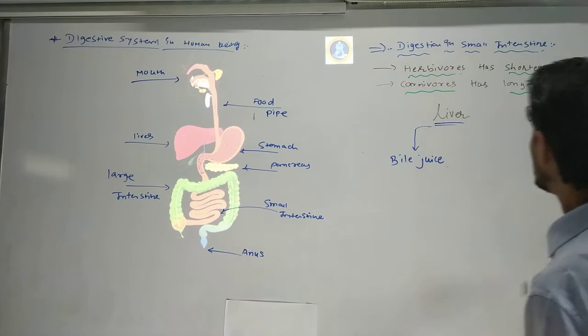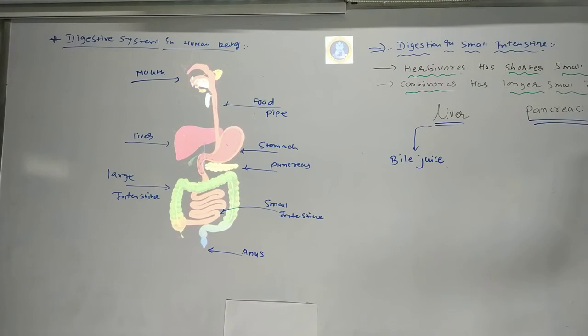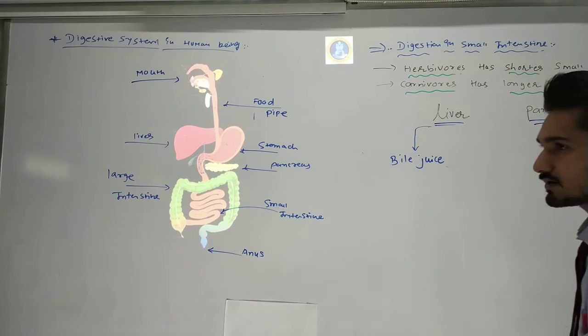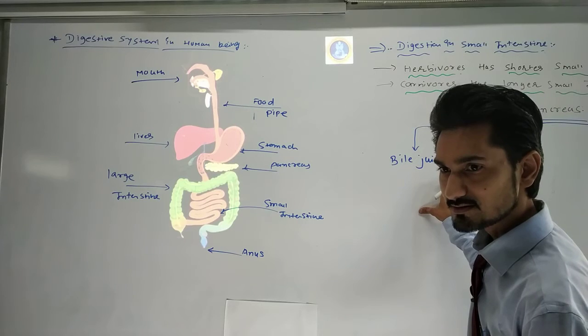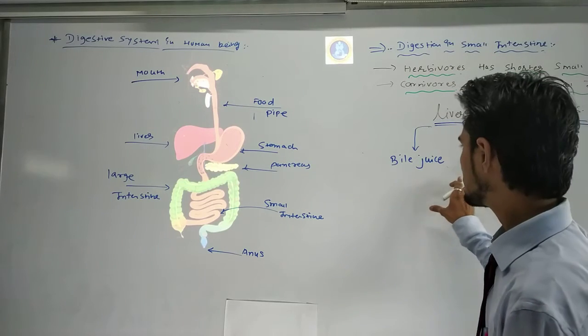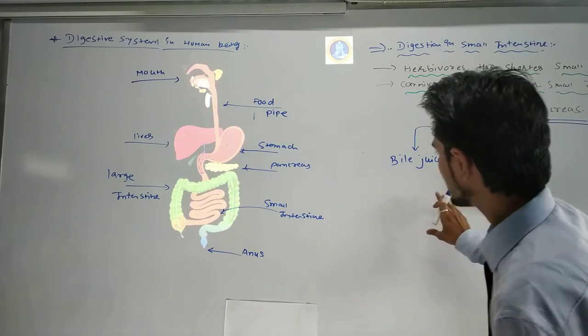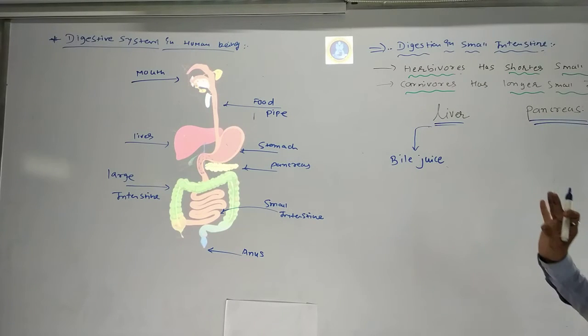While the pancreas creates the pancreatic juice.